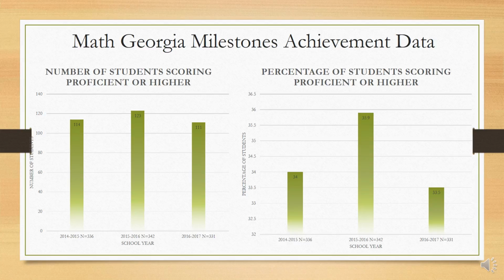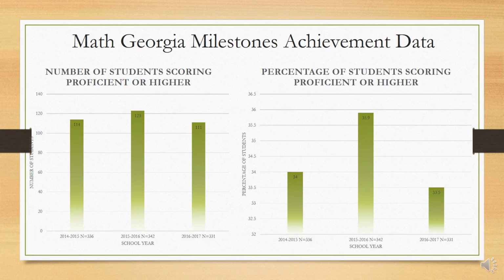In the 2014-2015 school year, 114 students, or 34% of students taking the test, scored proficient or higher on the Math Georgia Milestones. In the 2015-2016 school year, 123 students, or 35.9%, scored proficient or higher. This past school year, 111 students, or 33.5%, scored proficient or higher on the Math Georgia Milestones.